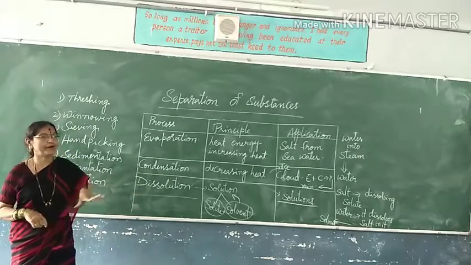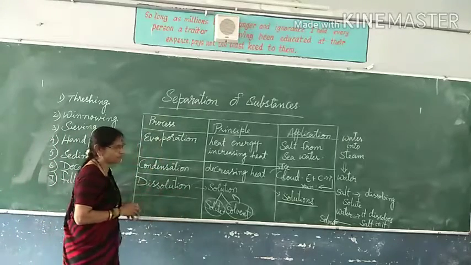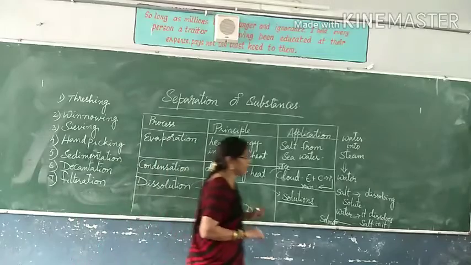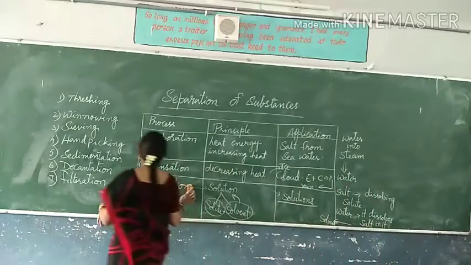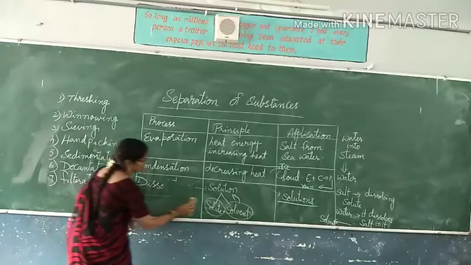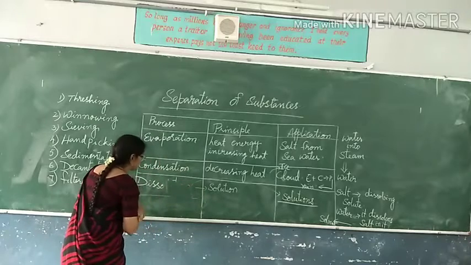And one more process of separation I will be teaching you today. The other one is churning. Churning process.